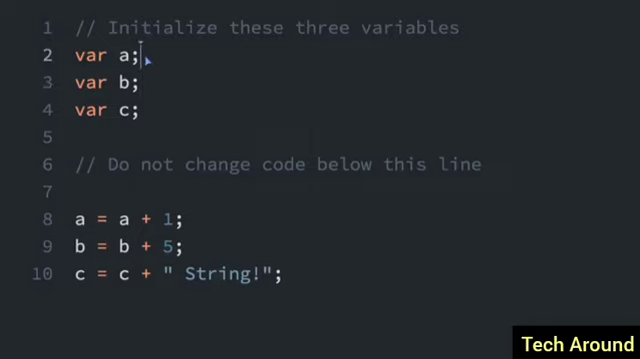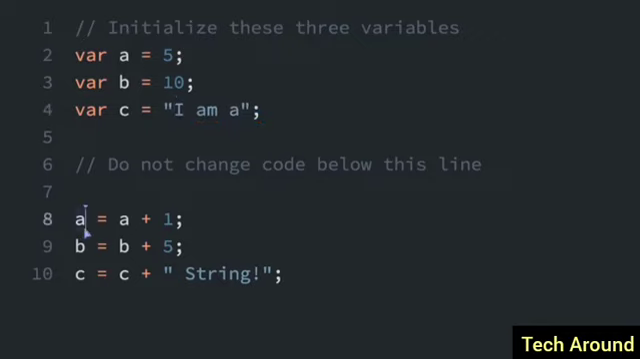Before we do anything to these variables, they are uninitialized. That means their value is undefined. We have not set them to anything. But it's simple to fix that. I'll just set A to 5. I'll set B to 10. And then we can set C to a string. It's going to be "I am a string." We always have to put in quotation marks like that.